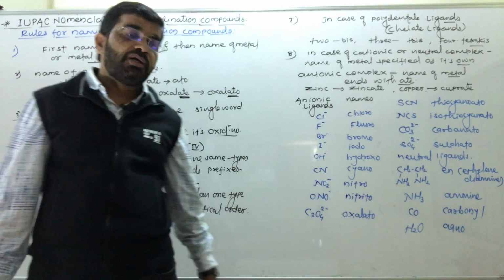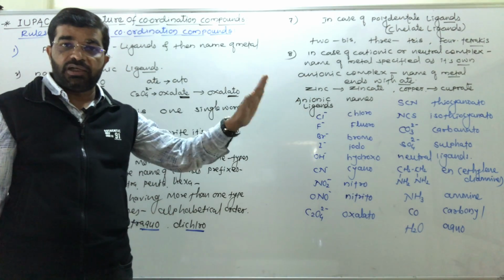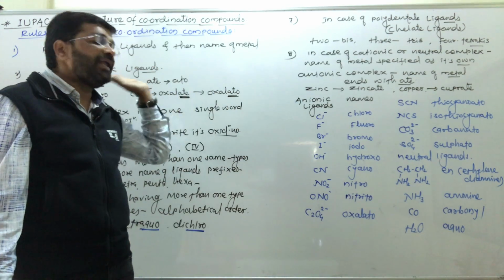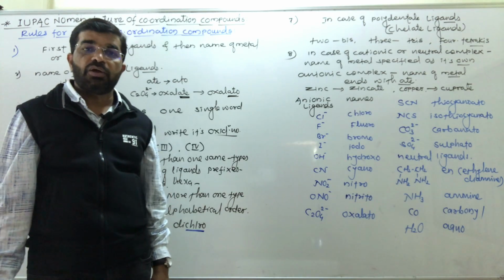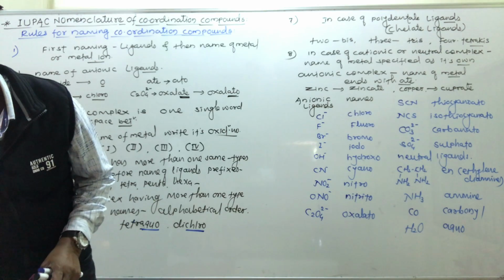That is nothing but the names of the anionic ligands and neutral ligands used while writing the name of the complexes.